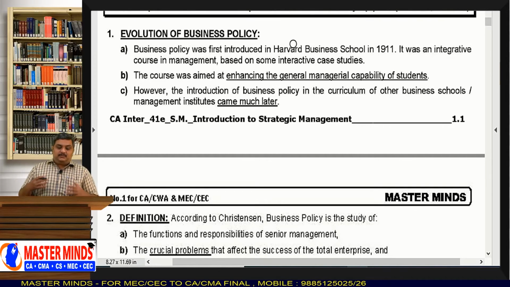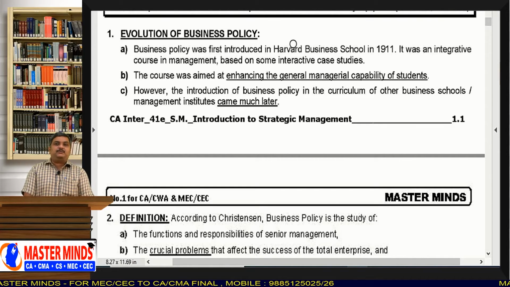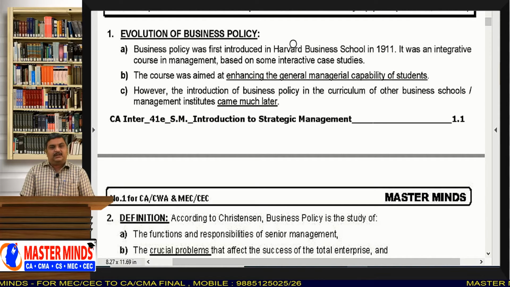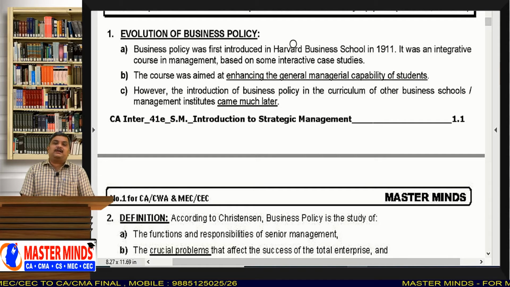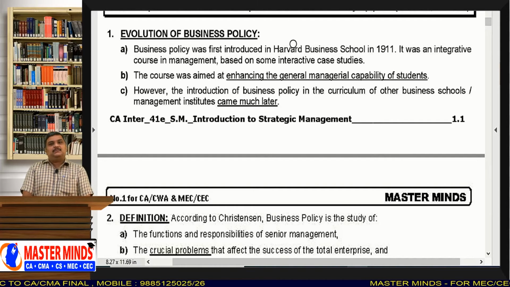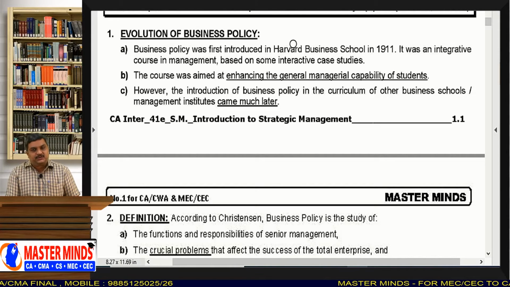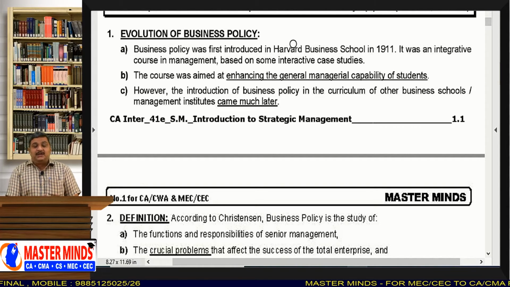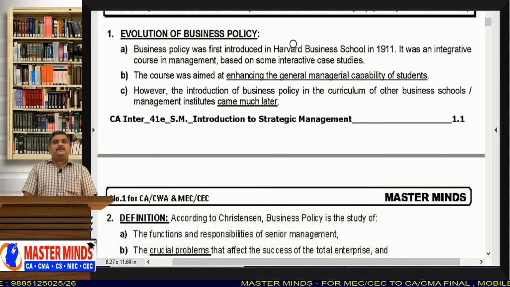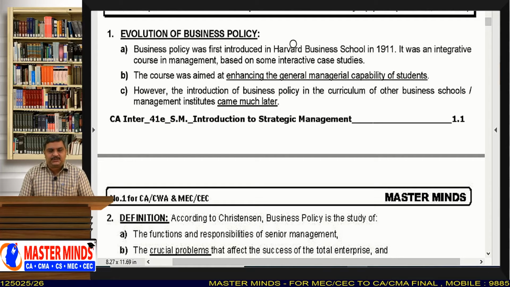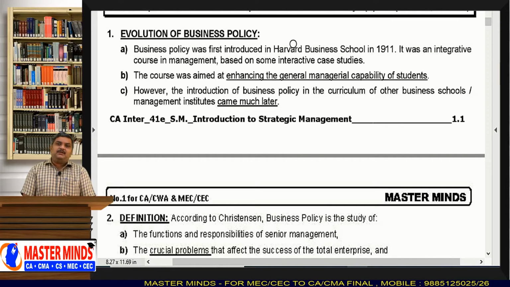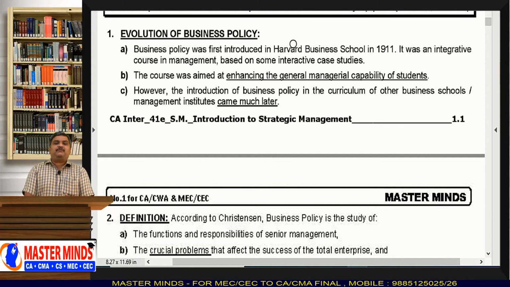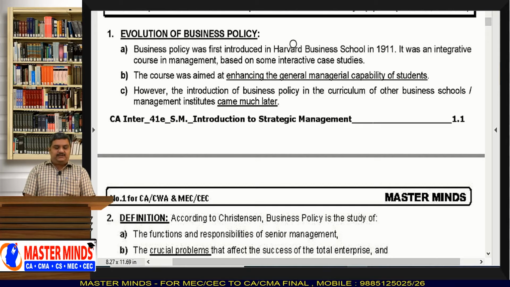Today strategic management is taught in various universities and management institutions across the world. But once upon a time, the word strategic management was not used. Instead, the word business policy was used for the subject of strategic management. Even today, in some management institutions, we find the words business policy and strategic management. That means we can use the words business policy and strategic management interchangeably.